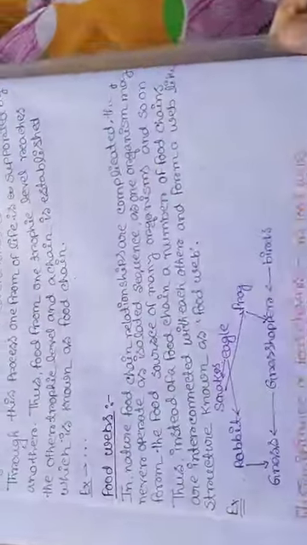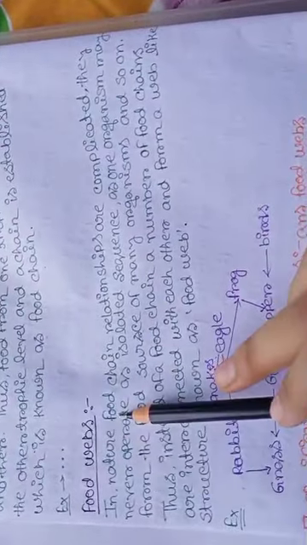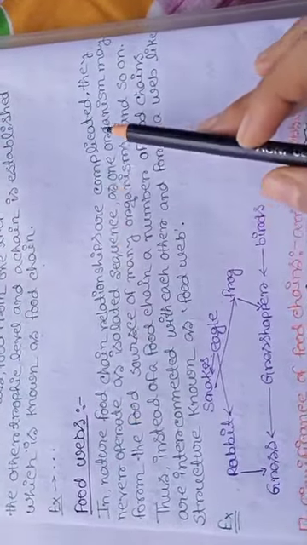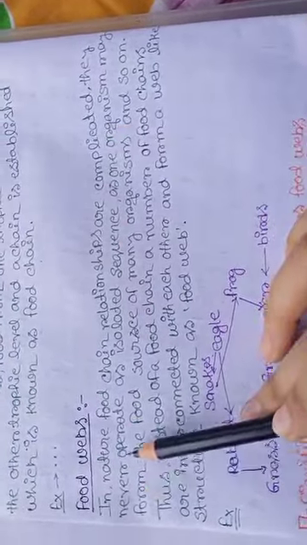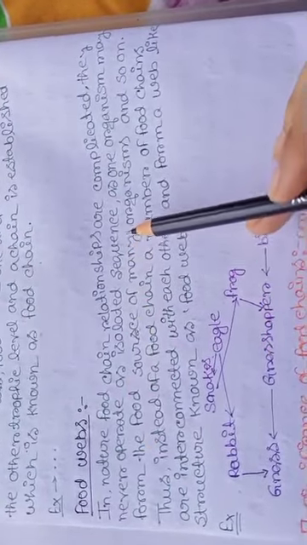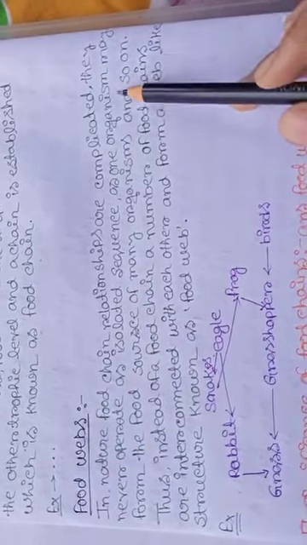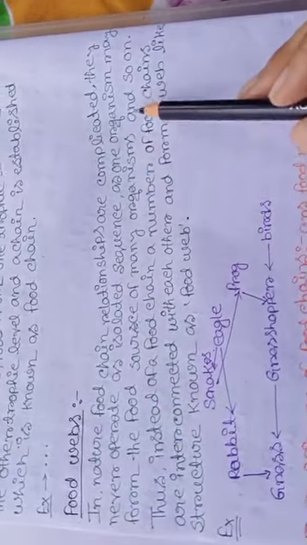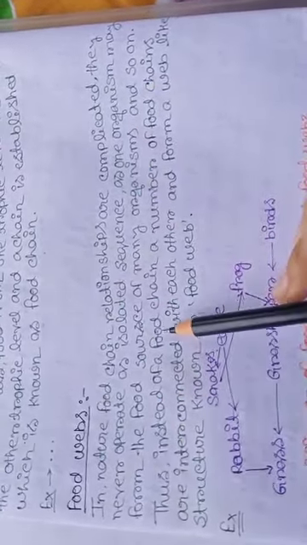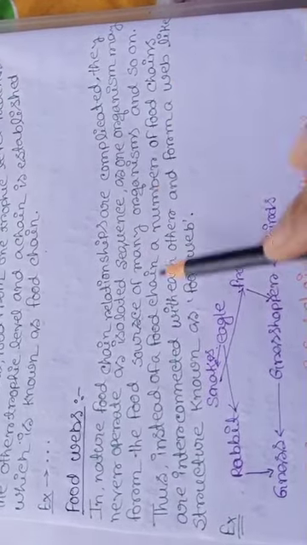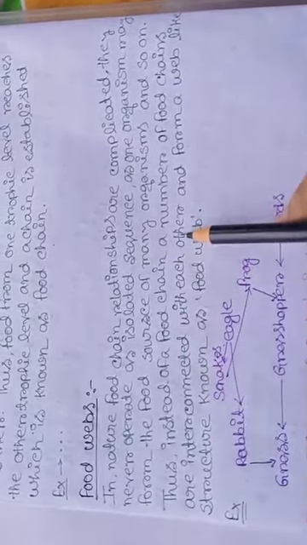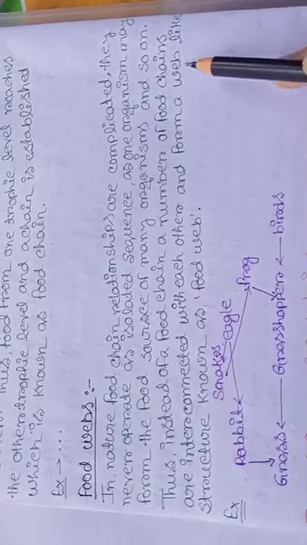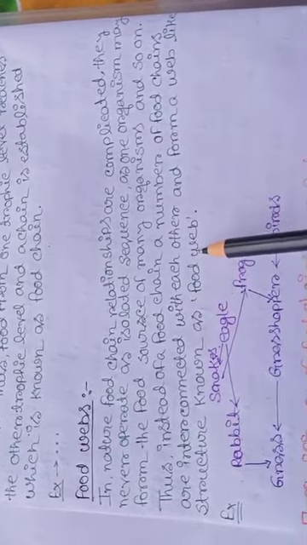Or, what do you mean by food webs? In nature, food chain relationships are complicated. They never operate as isolated sequences, as one organism may form the food source of many organisms, and so on. Thus, instead of a single food chain, a number of food chains are interconnected with each other and form a web-like structure known as a food web.